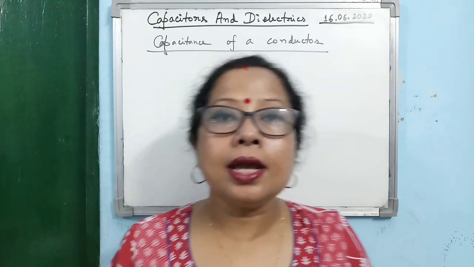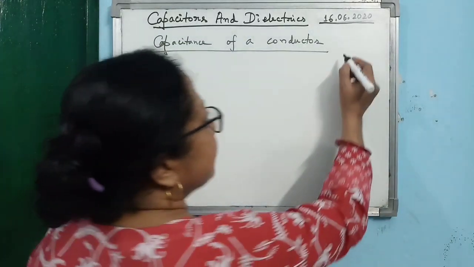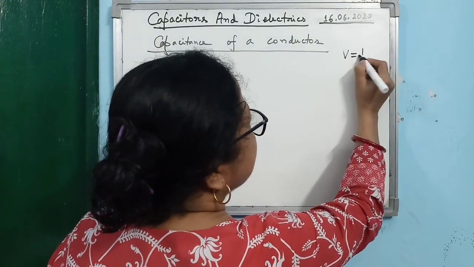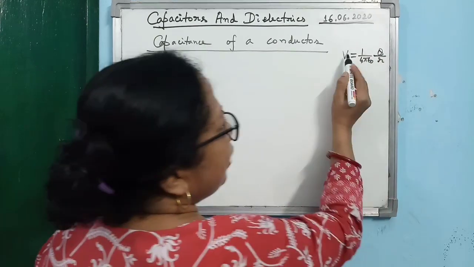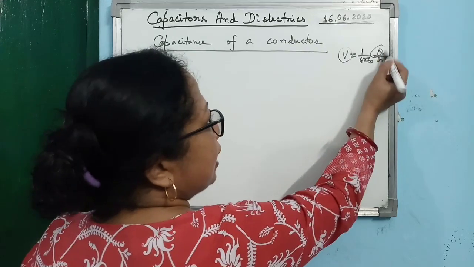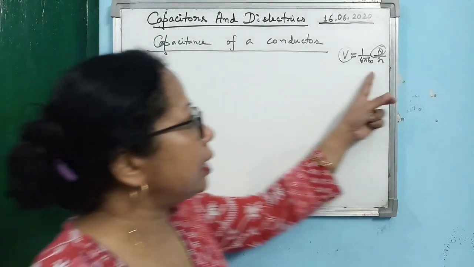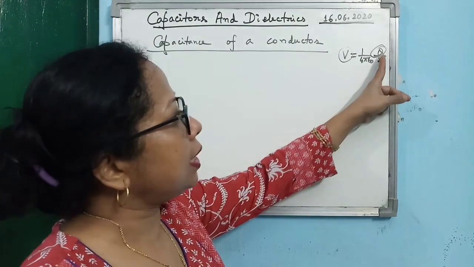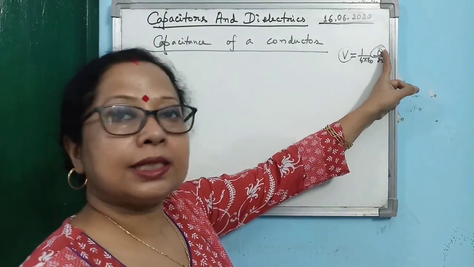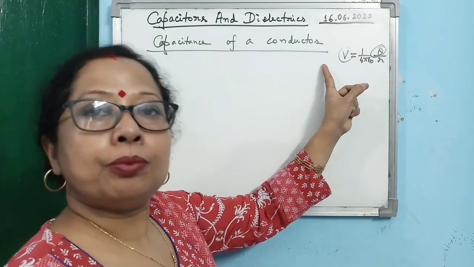Now already we have seen that the potential of a conductor is given by this relation, V equals Q by 4 pi epsilon naught R. I hope you remember, where V is the potential, Q is the charge given to it and R is the radius for a spherical conductor. From this relation it is clear, more charge given, more will be the potential.